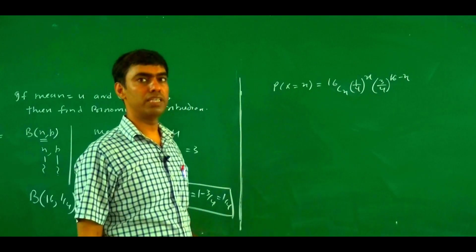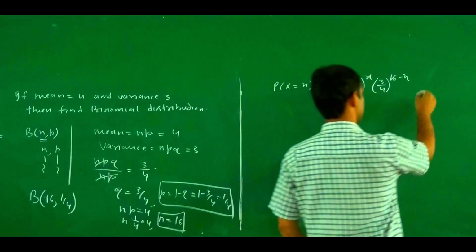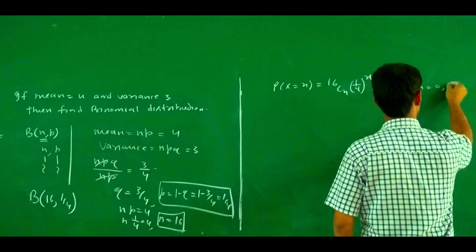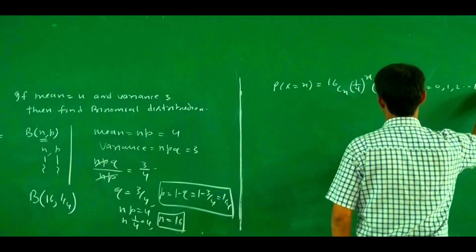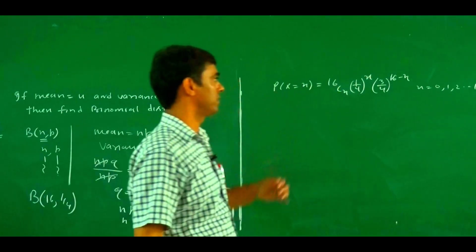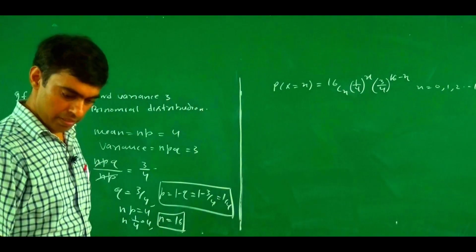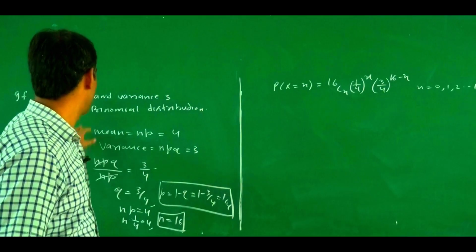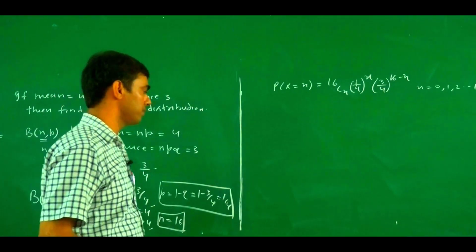This one is a probability mass function, where x varies from 0, 1, 2 up to 16. So this one is a binomial distribution with mean 4 and variance 3.